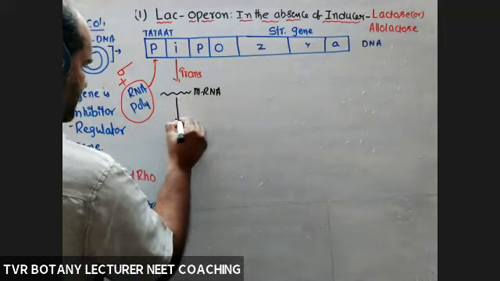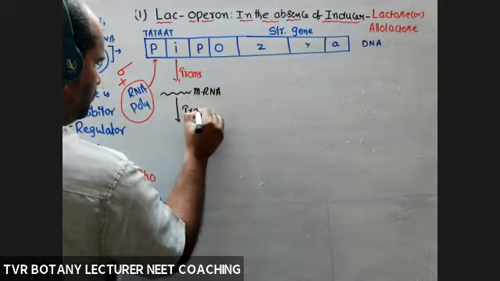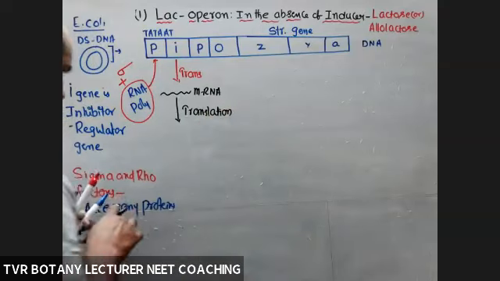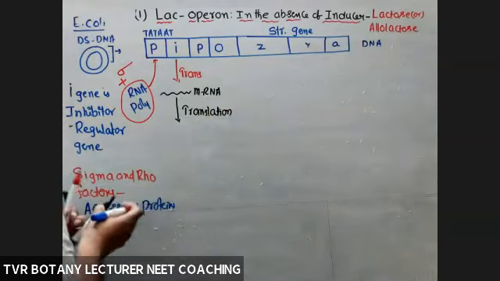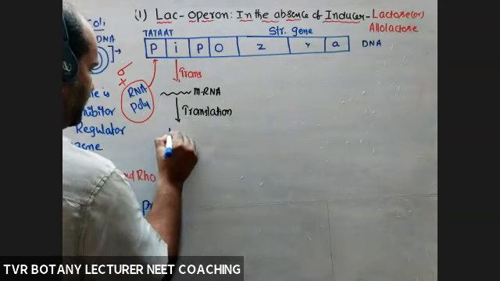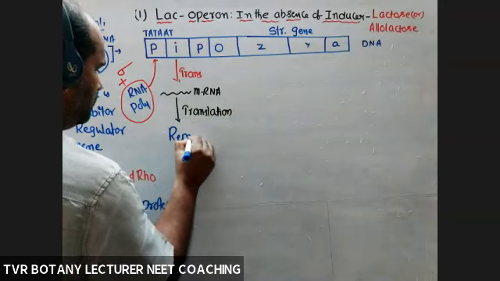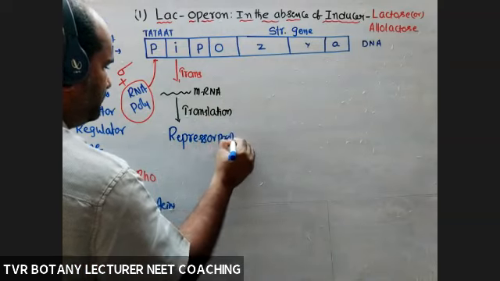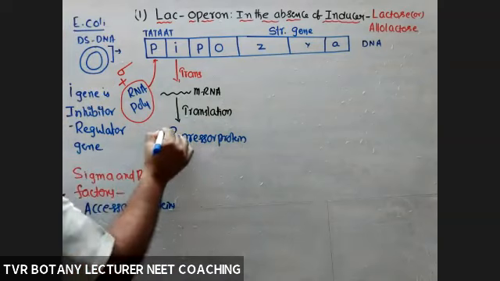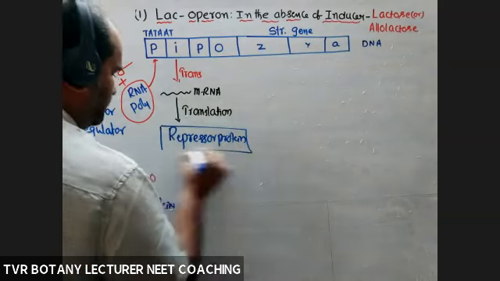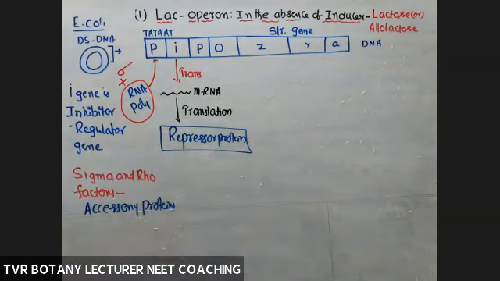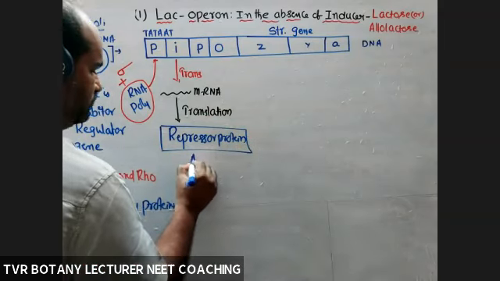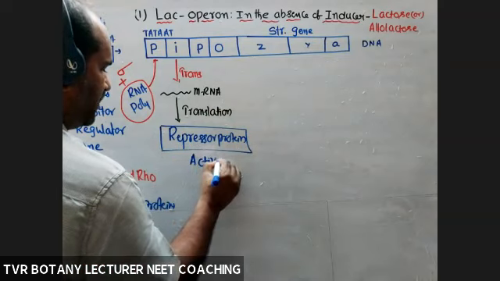Next, translation, and a protein is produced. That protein is repressor protein. So this is a repressor protein, right? In the absence of lactose, repressor protein is active. Active repressor.